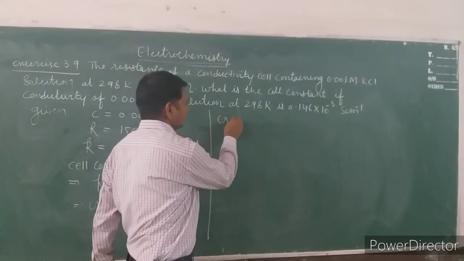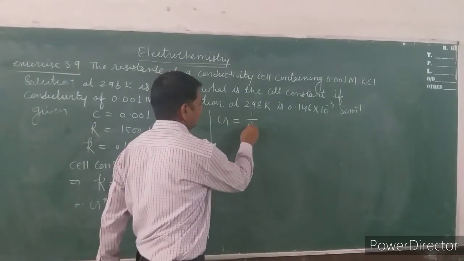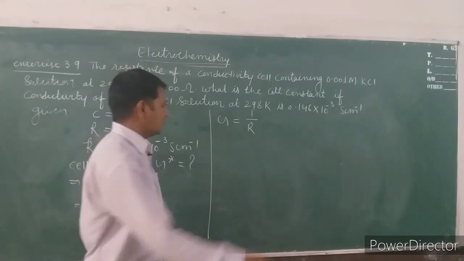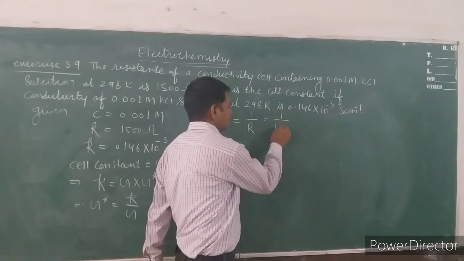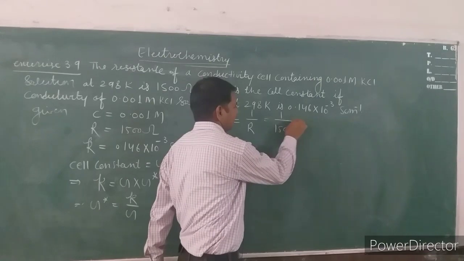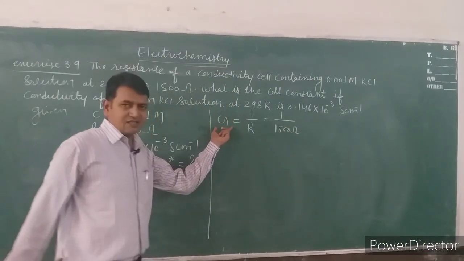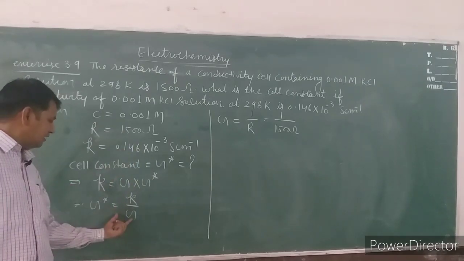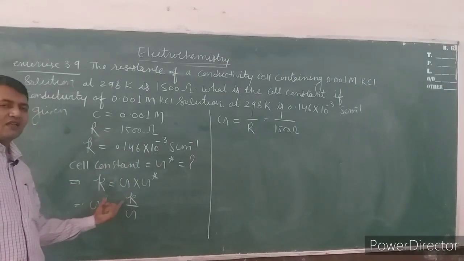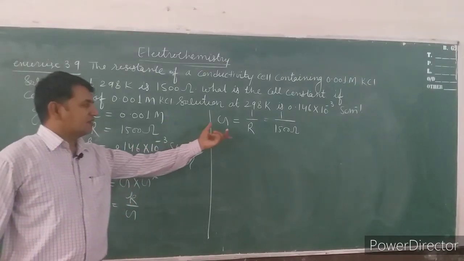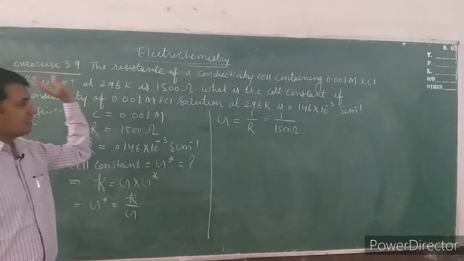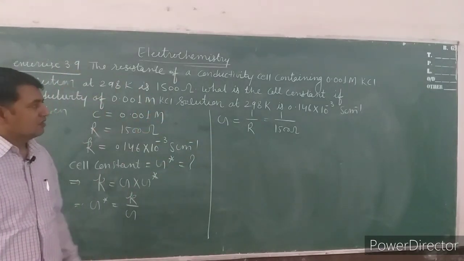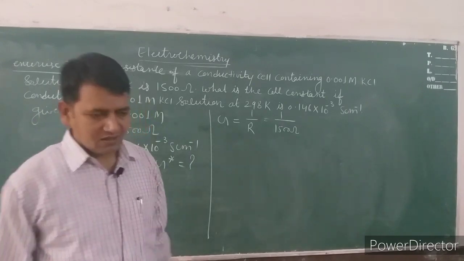So to calculate the conductance, it will be 1 upon R. So 1 upon R is equal to 1 upon 1500 ohm. So calculate conductance from here. Conductivity you have the value, put this value in this formula, calculate G star and write the answer with unit. So this is the second problem attached with this conductivity and molar conductivity.